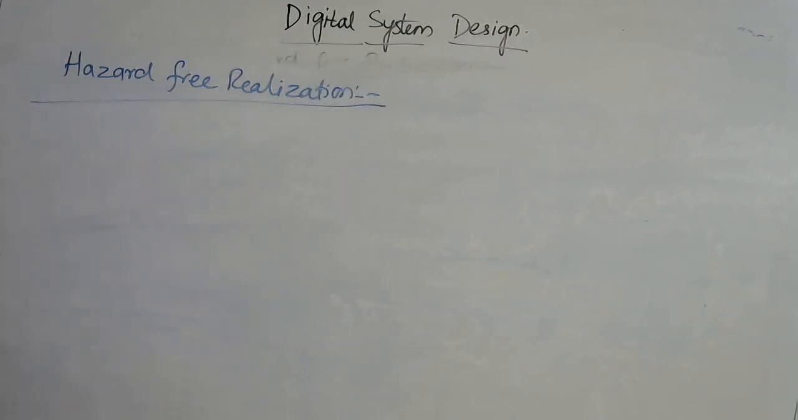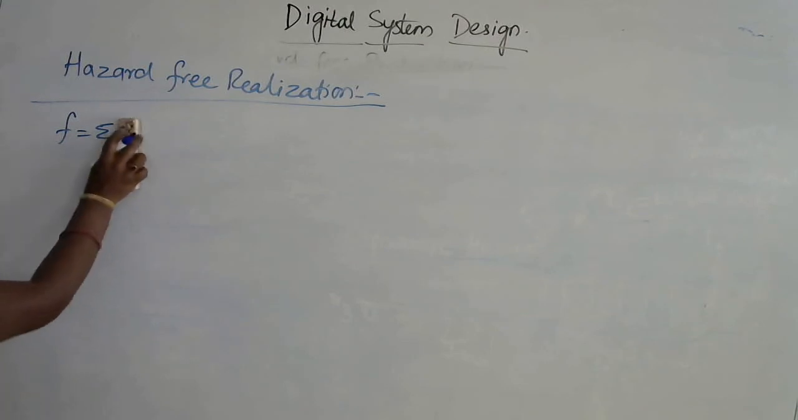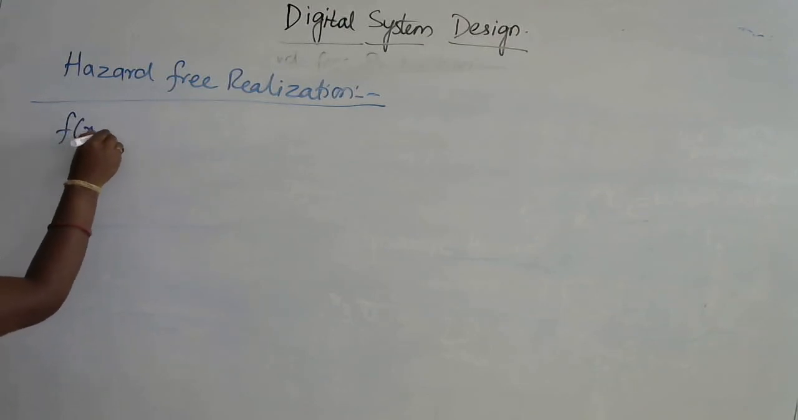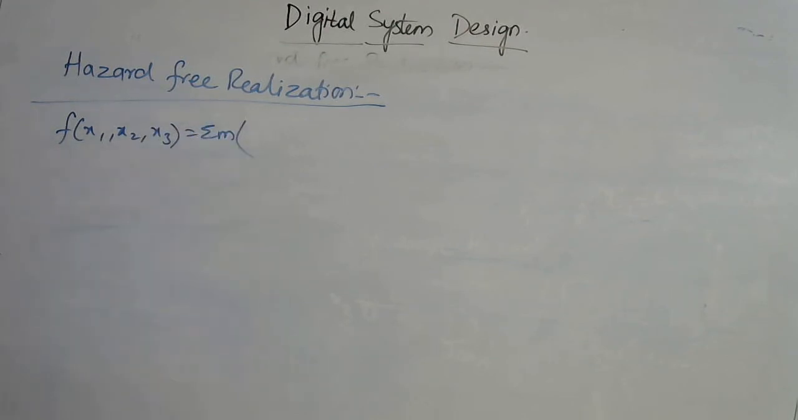Now let me take an example for this. For a given Boolean function, obtain the hazard-free realization. So here the given function is f(x1, x2, x3) = sigma m(1, 5, 6, 7).